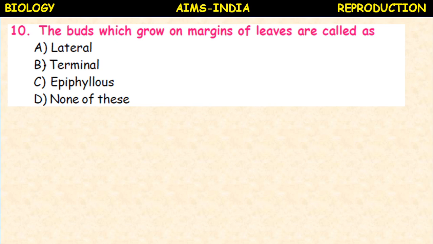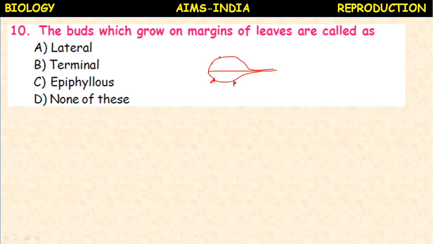Next, the buds which grow on margins of leaves are called lateral buds, terminal buds, epiphyllous buds, none of these. Example, in bryophyllum, if you take a leaf, on the margins of the leaf the buds are present. These buds are called epiphyllous buds.